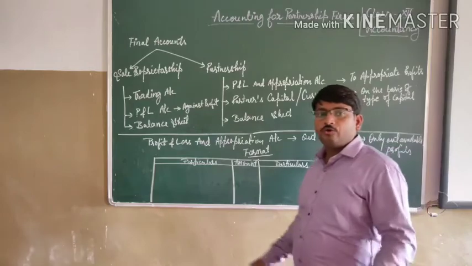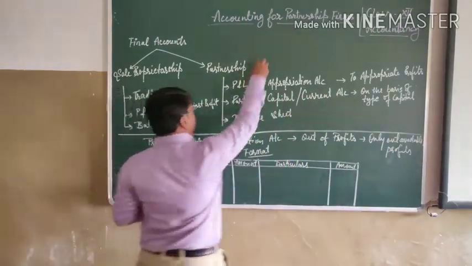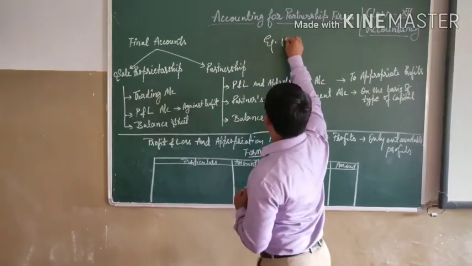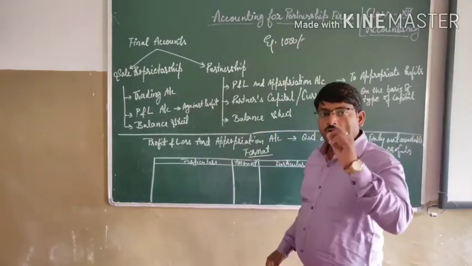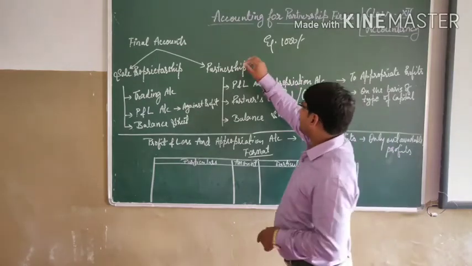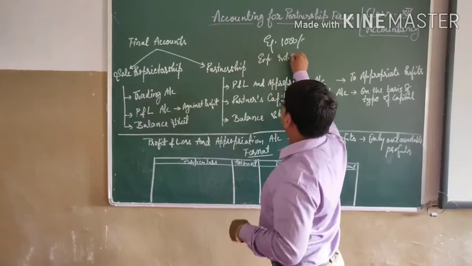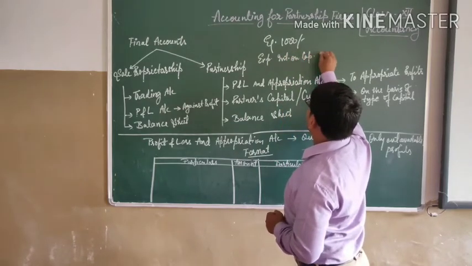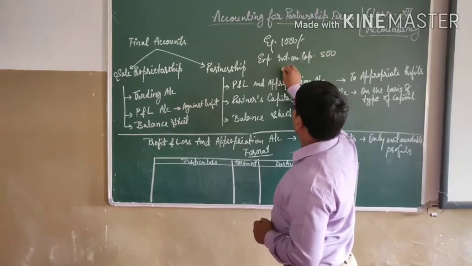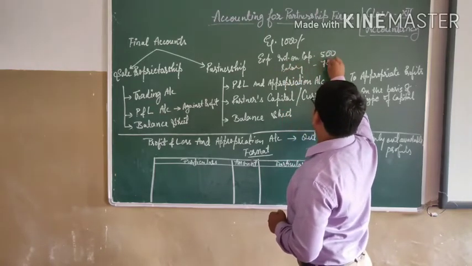Okay, only out of available profits means, suppose we are having, for an example, just take an example. Suppose we are having 1000 rupees as profit, and we have to show some expenses like interest on capital rupees 500 and salary to partner rupees 700.